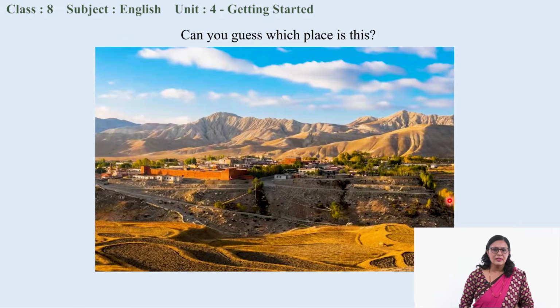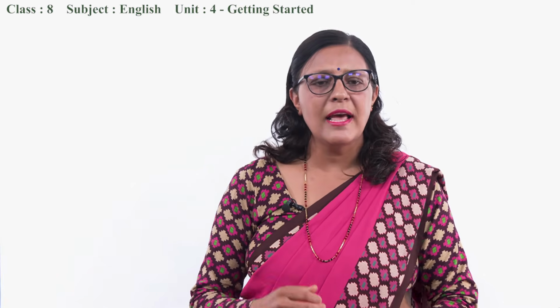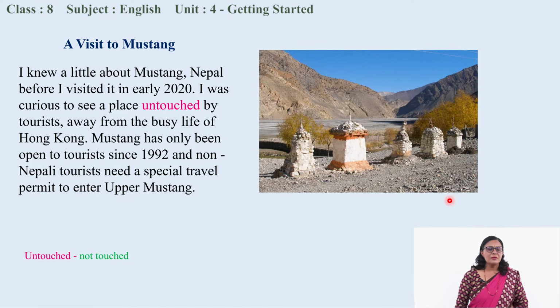So, my dear students, would you please be ready with your textbook, pencil and whatever necessary materials you need? Very good. So, turn your page to page 37. The lesson that we are doing is A Visit to Mustang. The writer is expressing her experience as a travelogue. Now, let us go through the lines. I will read and you also read after me, okay?